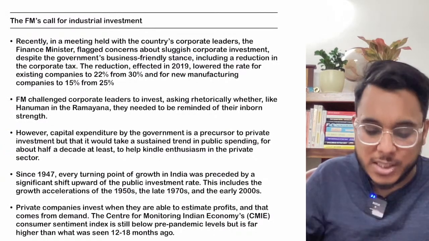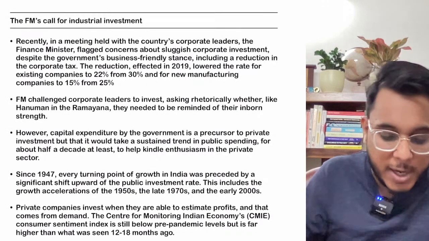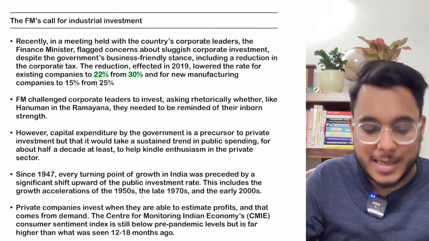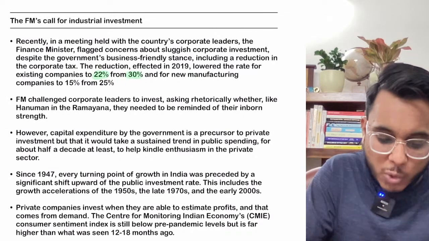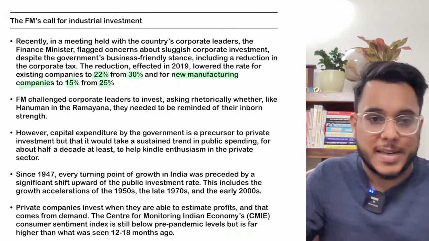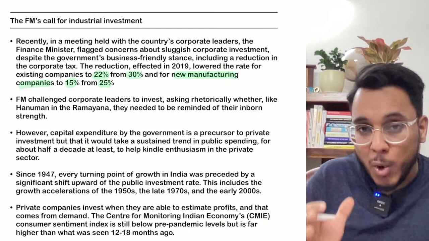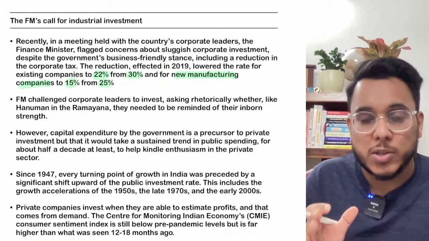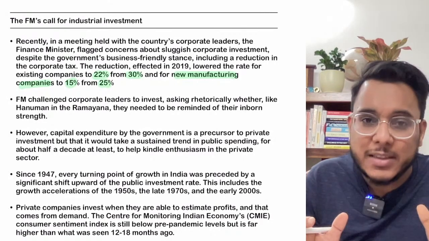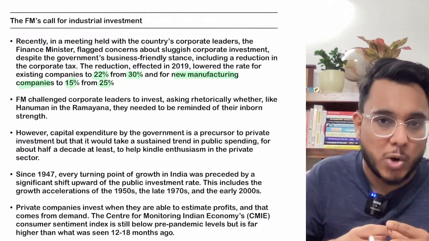Certain examples have also been given, and I'll tell you here. The finance minister said that the corporate tax has been successively reduced. It has been reduced from 30% to 22% for existing companies, and to 15% from the earlier 25% for new manufacturing companies. So the corporate taxes have been reduced successively. Moreover, the finance minister also said that the government has the slogan of minimum governance, and with this, very light touch regulation is being applied to the corporate sector.